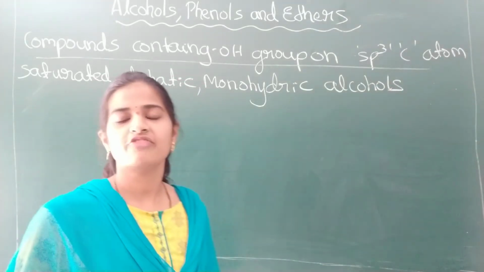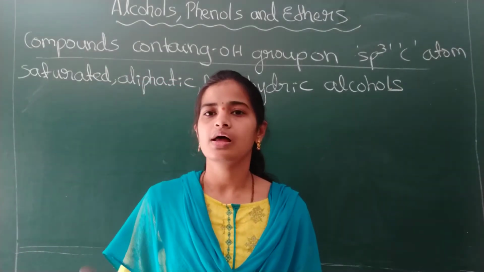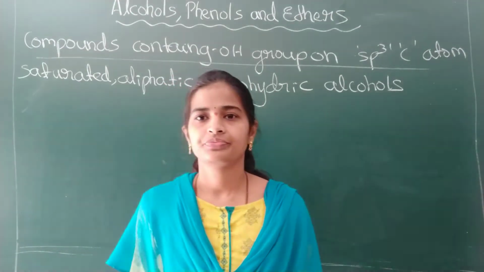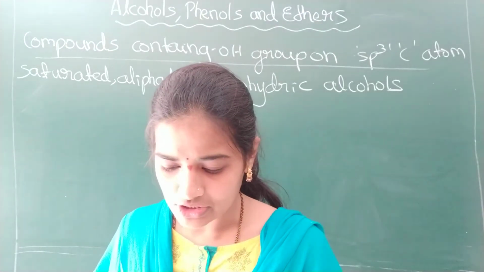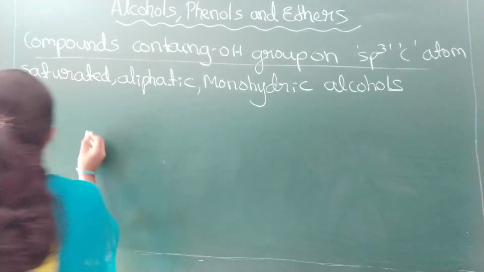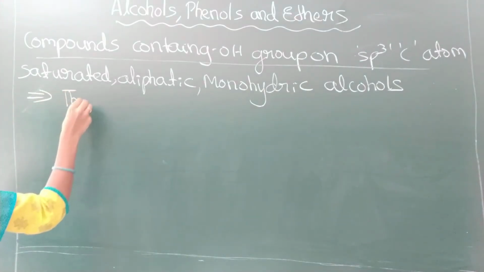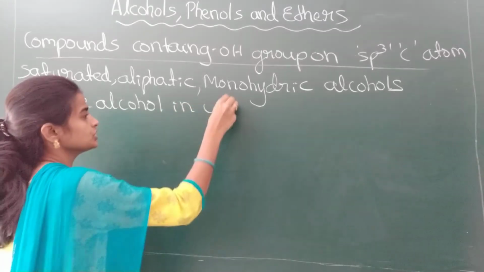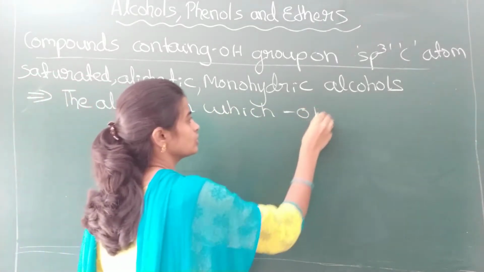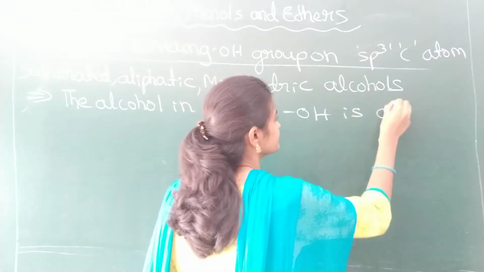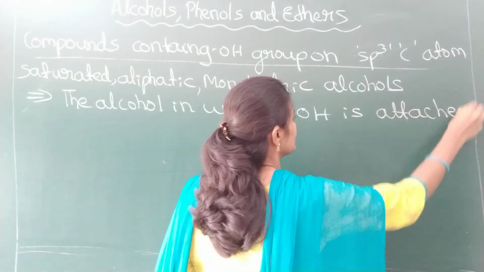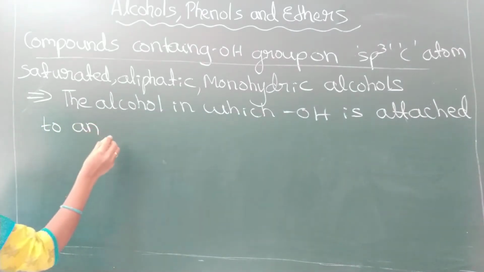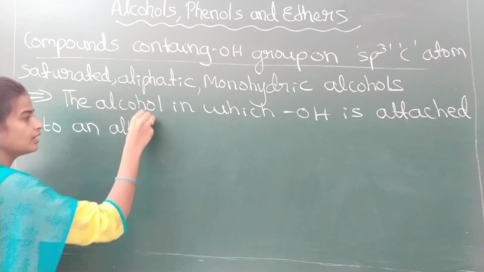What are saturated aliphatic monohydric alcohols? The alcohols in which the OH group is attached to an alkyl group.